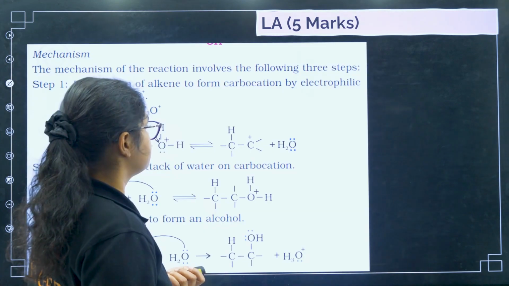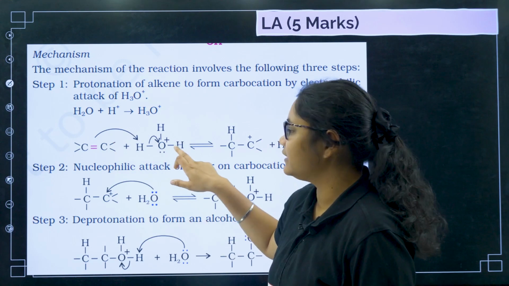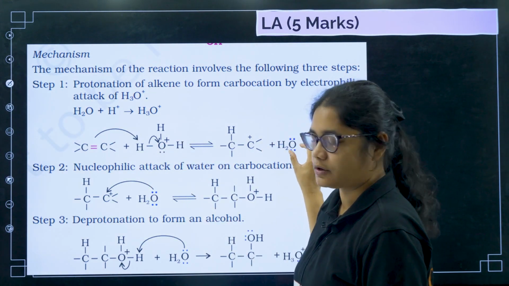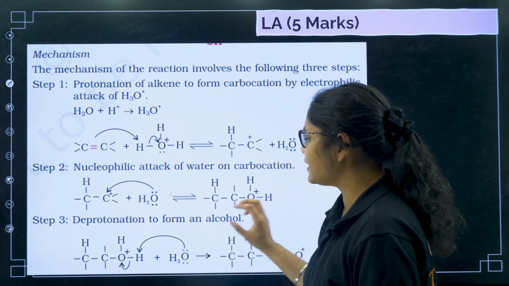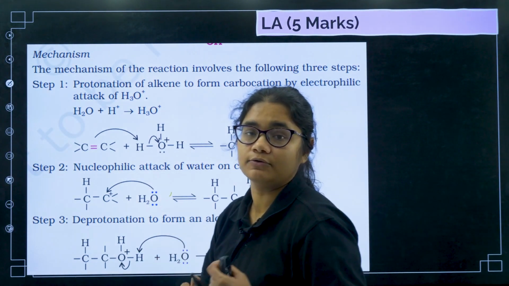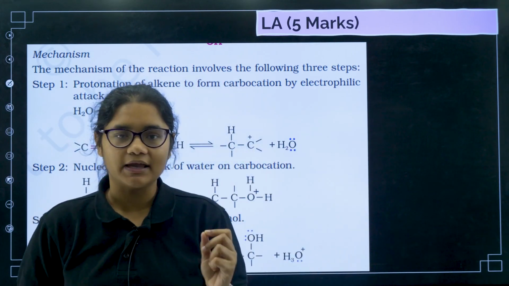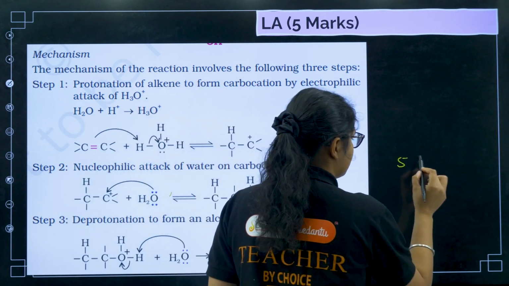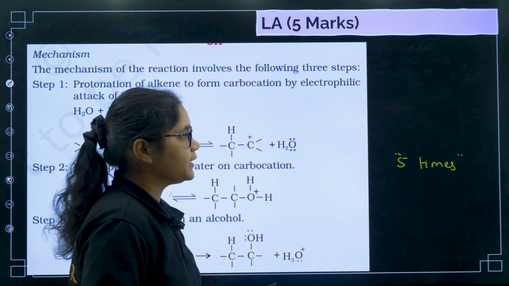Now coming to this mechanism, you can see first what happens, alkenes are there, right? So alkene will react with protonated water to give you carbocation and water is formed. Now on this carbocation, this O will attack again to give you this one, and finally there is deprotonation to get alcohol. So please, many students get confused in this mechanism from alkenes to alcohols and alcohols to alkenes. So be very careful, practice it again and again, see the book and write down each of these mechanisms 5 times, okay. Very, very important, must-come questions, so do prepare.